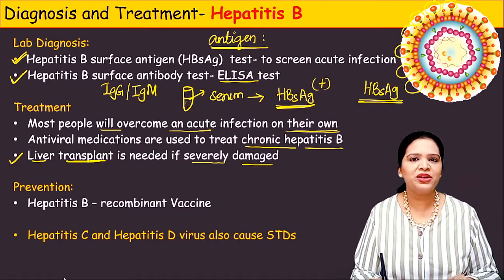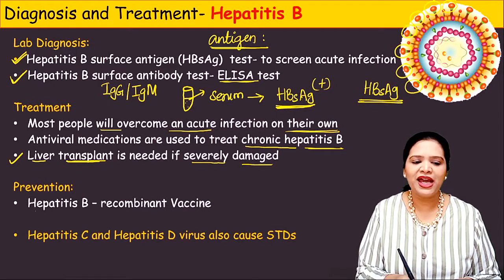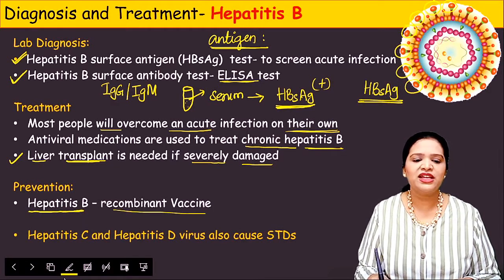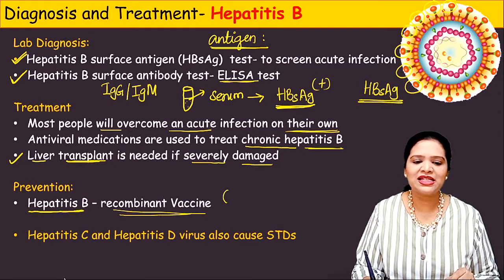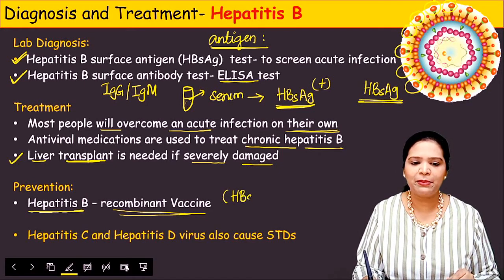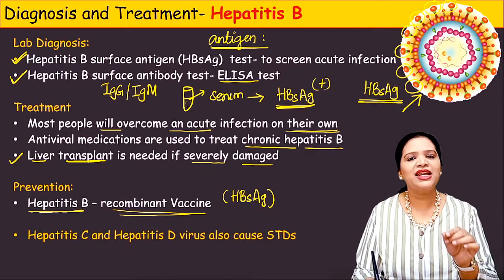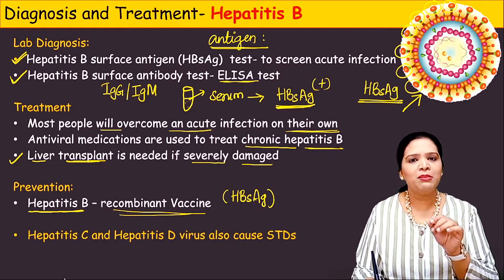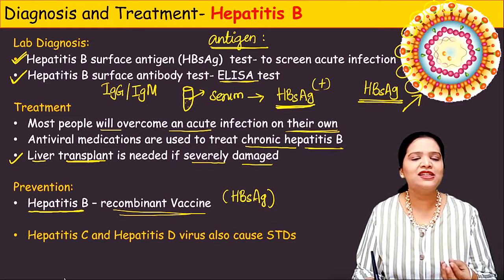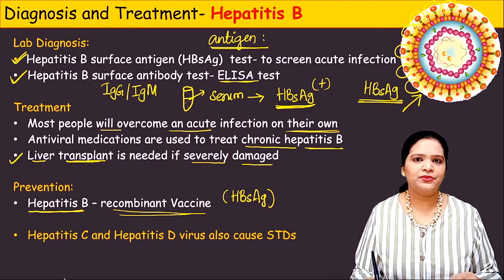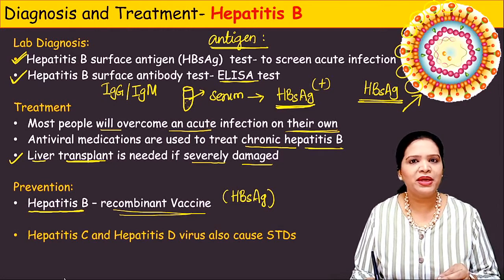And how to prevent hepatitis infection? Hepatitis B infection is highly preventable using a recombinant vaccine. This recombinant vaccine is made using the hepatitis B surface antigen only. Okay, I told you, this one, hepatitis B surface antigen. The same hepatitis B surface antigen is produced by recombinant DNA technology, and it is used as a vaccine called recombinant DNA vaccine. So that is injected, okay, Recombivax for babies.